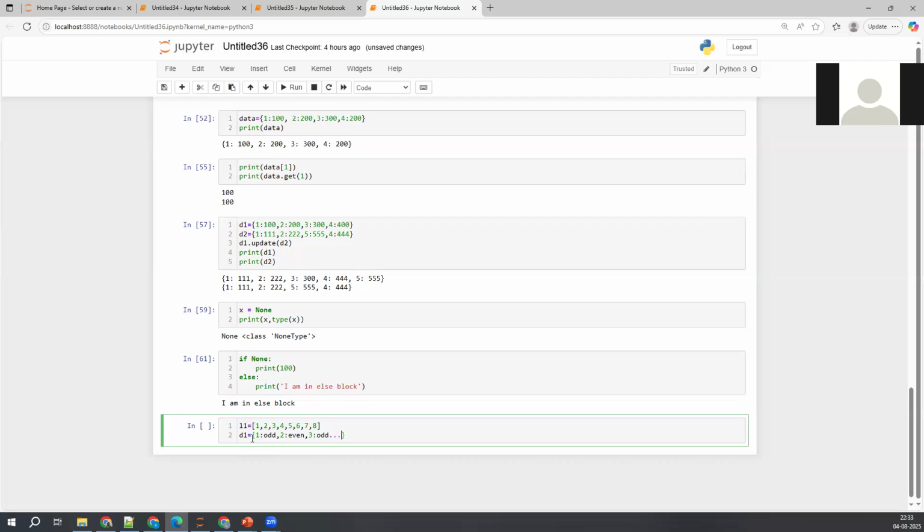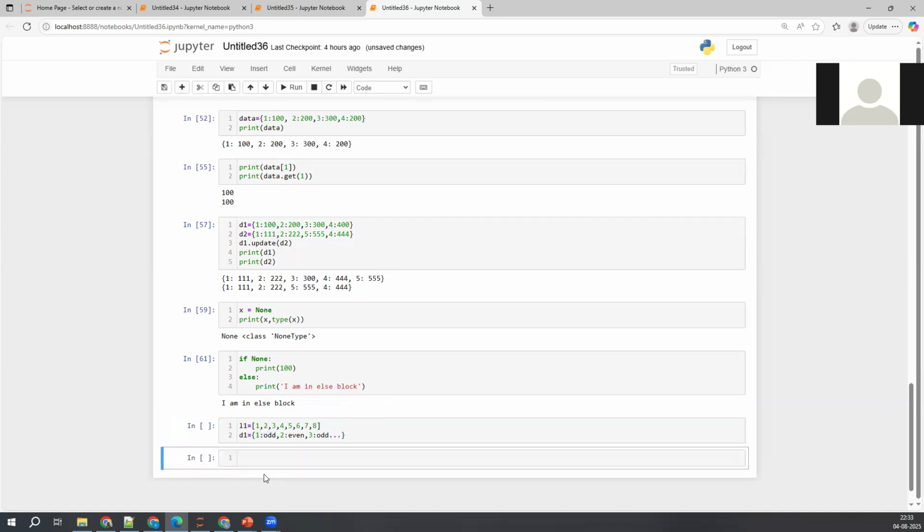I'm not asking you to execute this, because you need to understand the for loop concept here. We need to iterate, and for each element, if element mod 2 equal to 0, then we have to update the value: D1 dot value equal to even, else odd. For odd, 1 colon odd, right? That is the value I want. How do you print this?